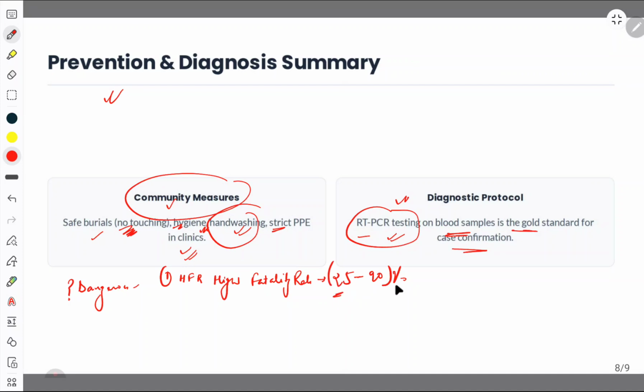So suppose 100 people are infected in a region, in DRC, Democratic Republic of Congo. Out of 100, it is possible that 25 people might die, or might be 90 people. So this is very dangerous. Second thing, it causes severe dehydration in the body.